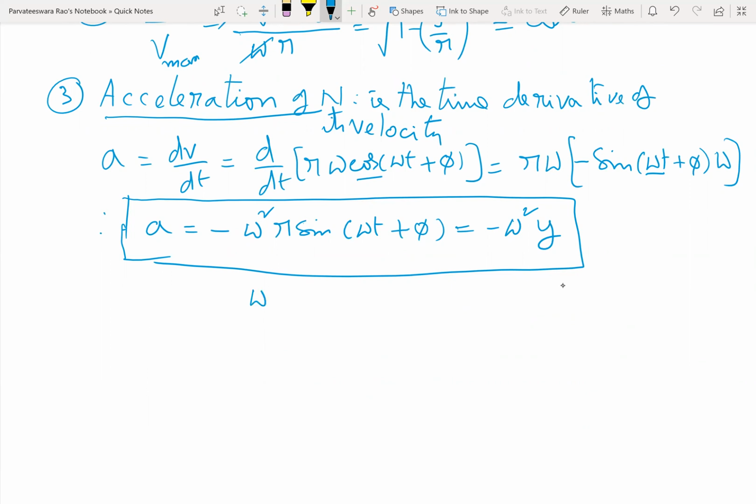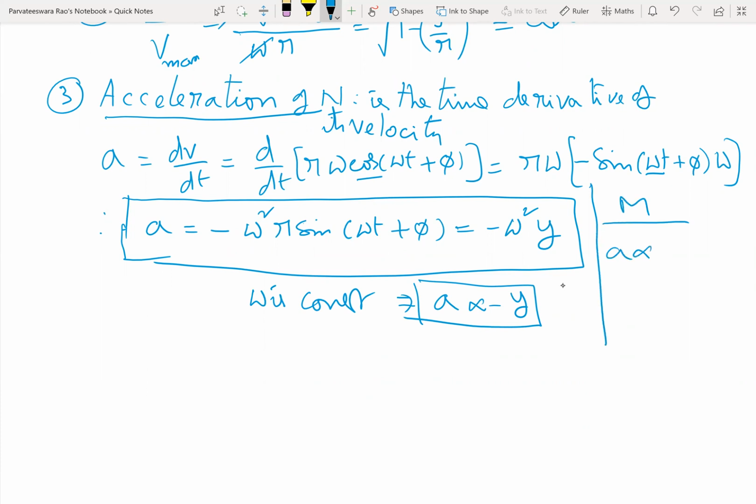Omega is constant. For periodic motion, omega should be constant. Therefore, what are you getting finally? A is directly proportional to minus y. Similarly, if you take for the m, we will get a varies directly as minus x. So what you proved finally?